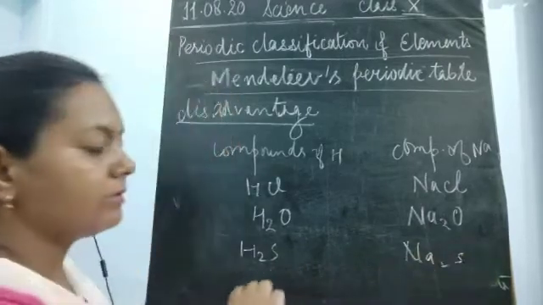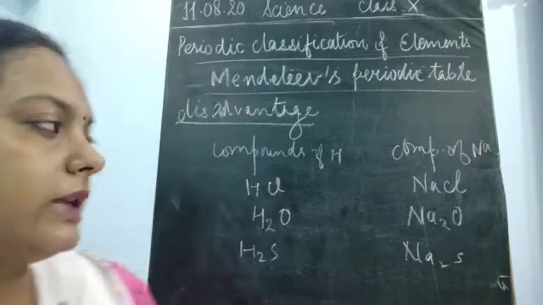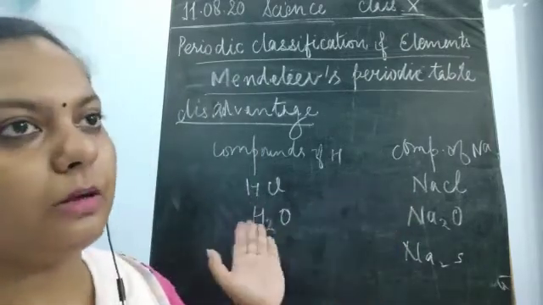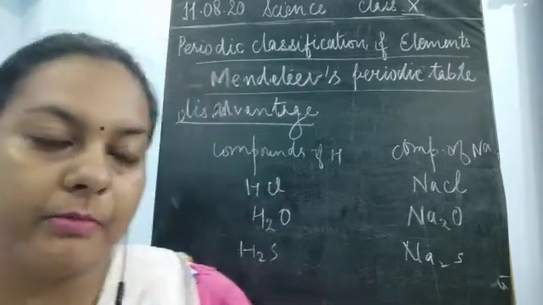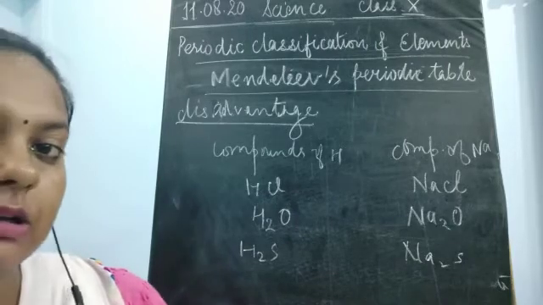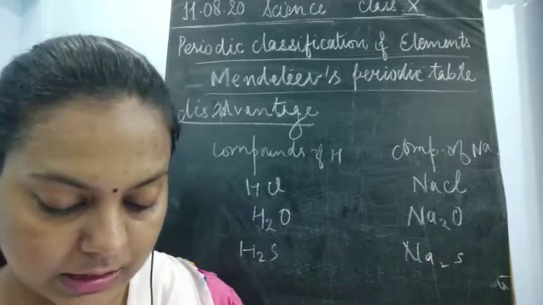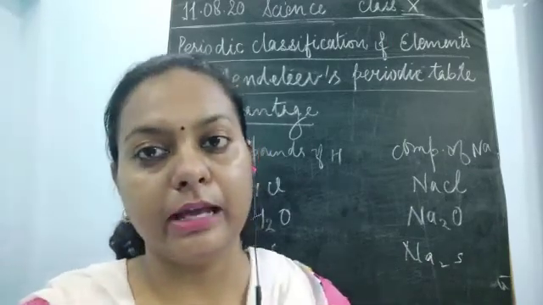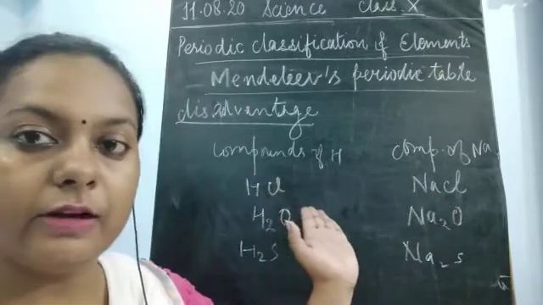So there was some confusion created regarding hydrogen and the properties of sodium. These were having very different atomic numbers, but still their properties were very similar if we compare the compounds formed with the help of chlorine, oxygen and sulfur. So there was confusion: it reacts with halogen, oxygen and sulfur in the very similar way as sodium, but it was very different in its nature.